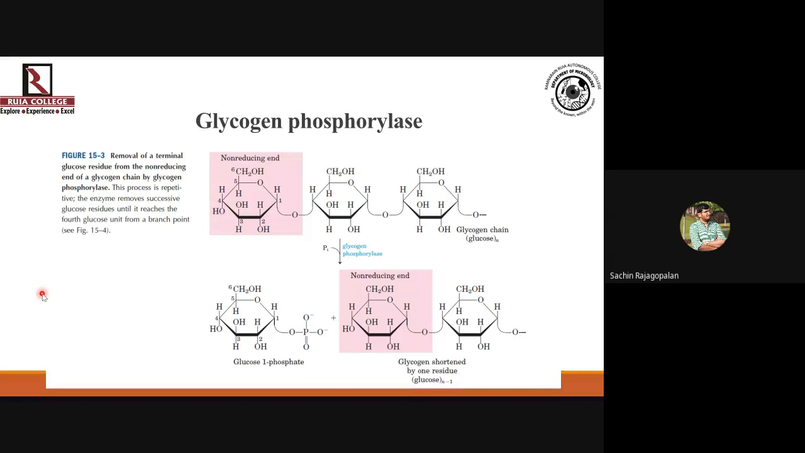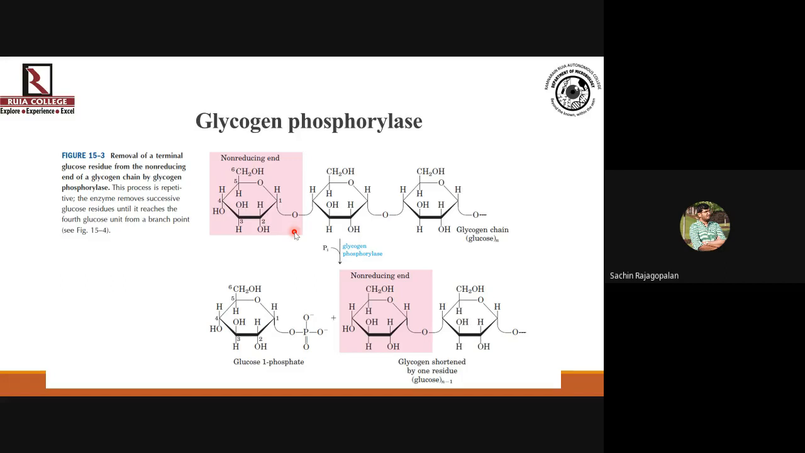But glycogen phosphorylase is different from enzymes like amylase, because while breaking the glycosidic bond, it acts at the non-reducing end. So it's going to act over here, it's going to break this bond. I hope you all are able to see the pointer. So it breaks the glycosidic linkage over here.